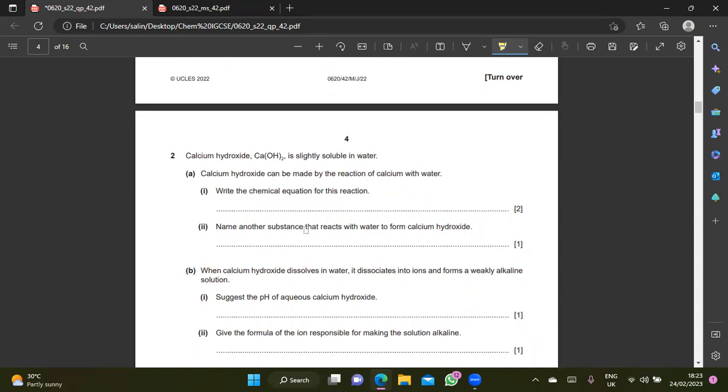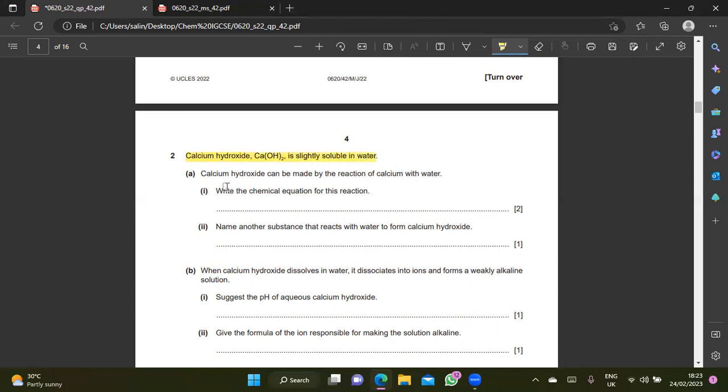Okay, so are we ready to venture into chemistry? Challenge yourself. But again, it's not that difficult actually. Let's read the question. Calcium hydroxide, they already give it to you, is slightly soluble in water.